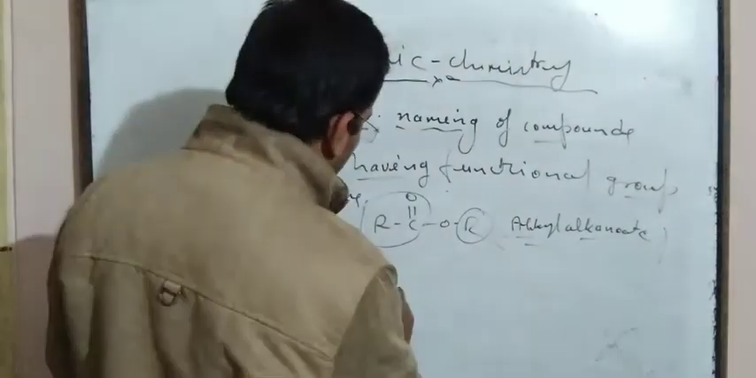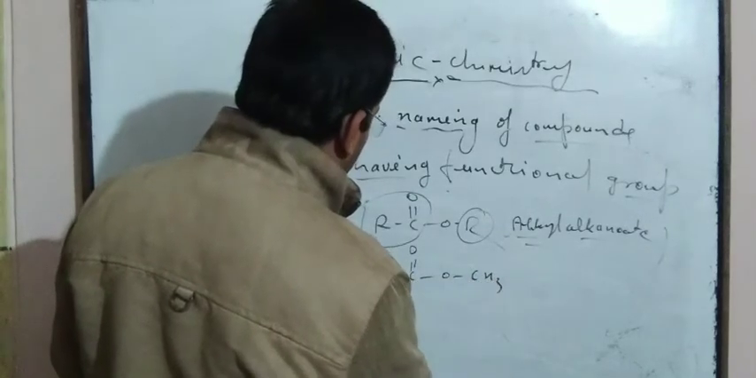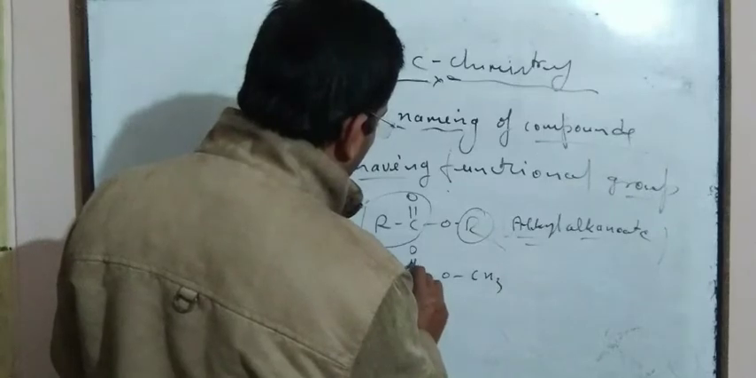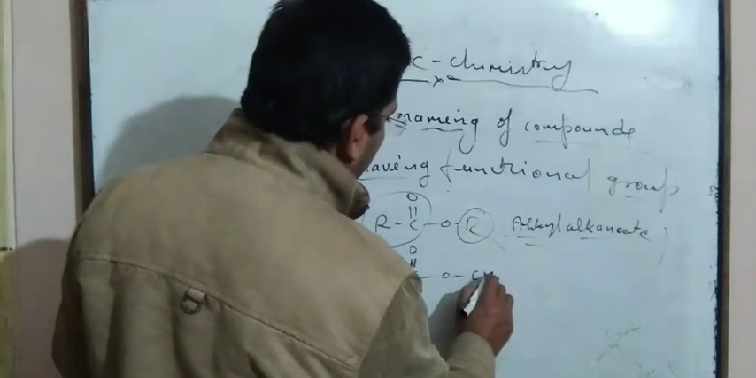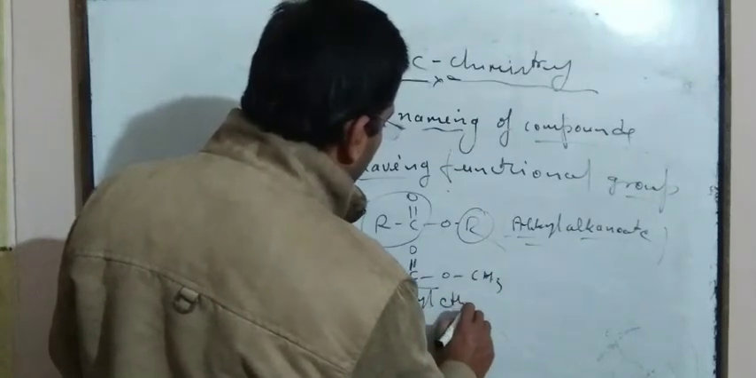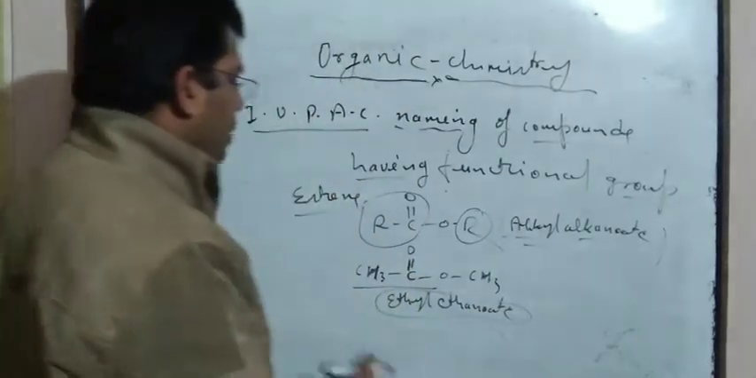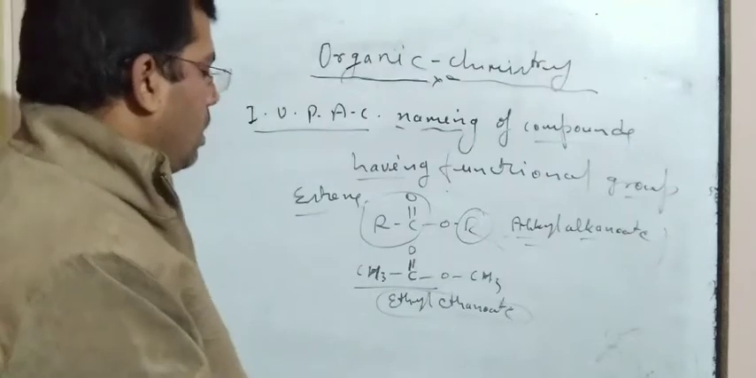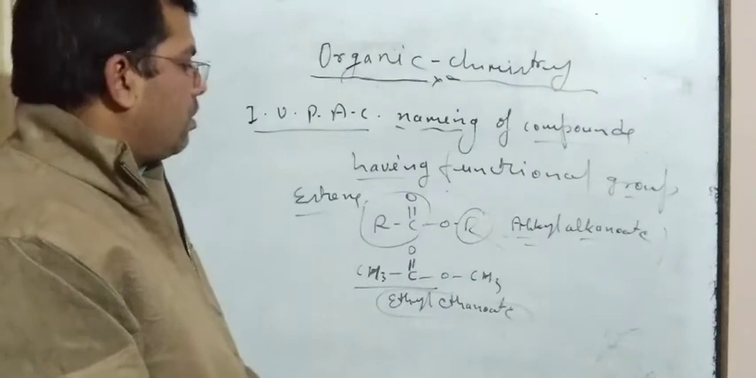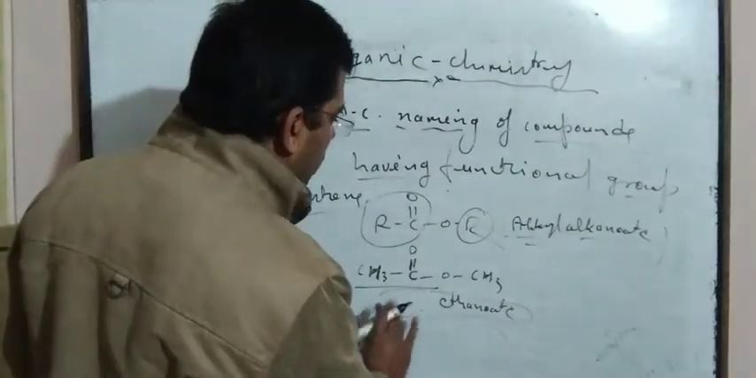So how can we write down the name? CH3 single bond C double bond O O CH3 is known as ethyl ethanoate. Ethyl ethanoate, CH3 C double bond O O CH3. Methyl, because this one is CH3, so methyl ethanoate.